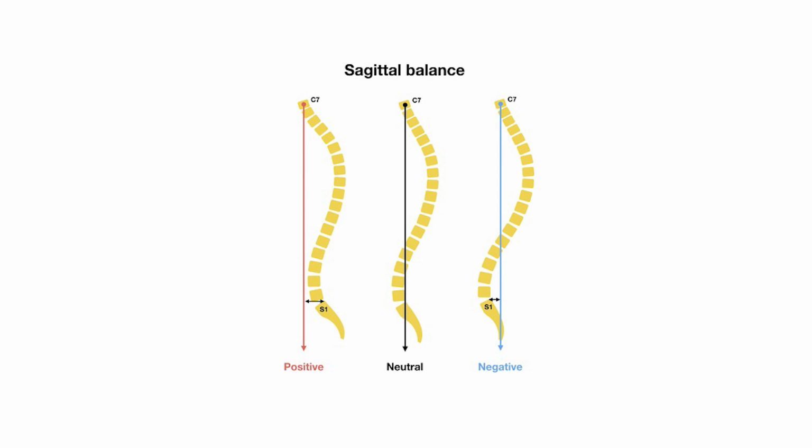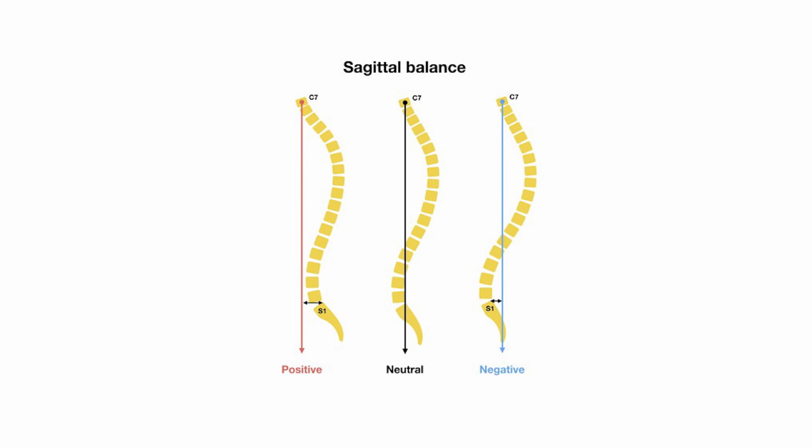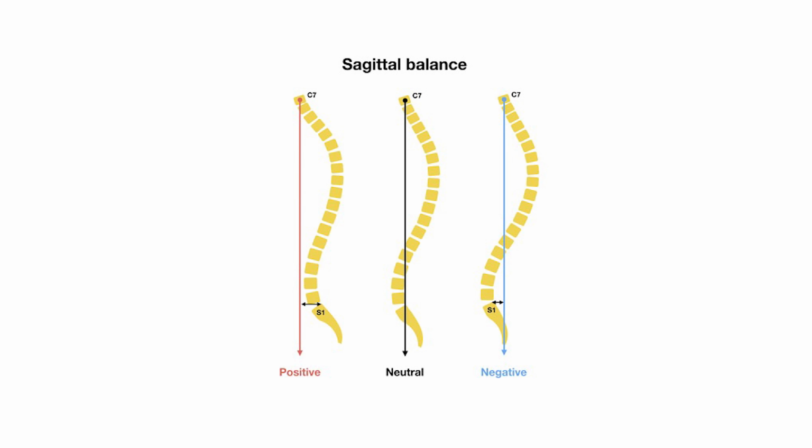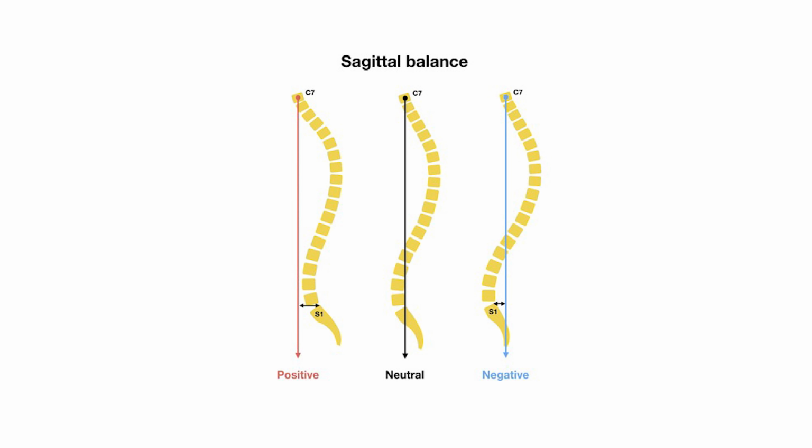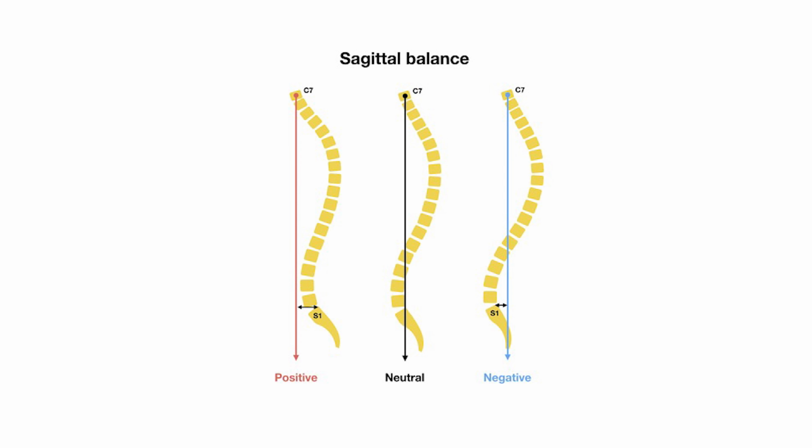Sagittal and coronal imbalances is number 2. And they further contribute to pain by disrupting the body's ability to stay aligned over its center of gravity. In the sagittal plane, which is from the side, loss of normal curves or excessive lordosis or kyphosis forces muscles to constantly work to keep the body upright, increasing muscle tension and joint stress.